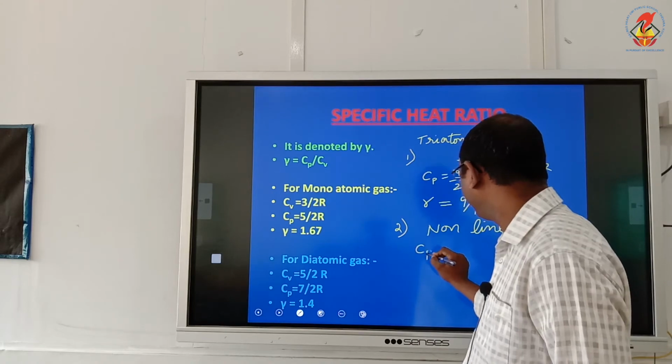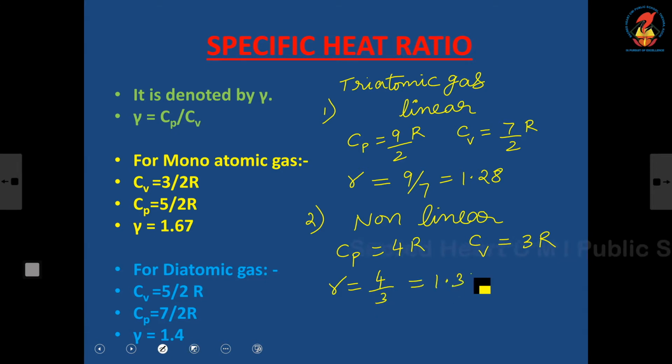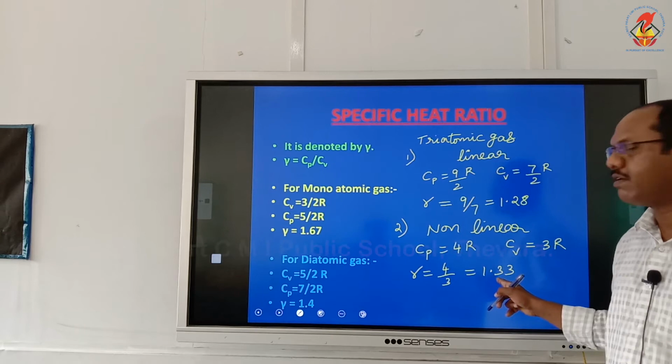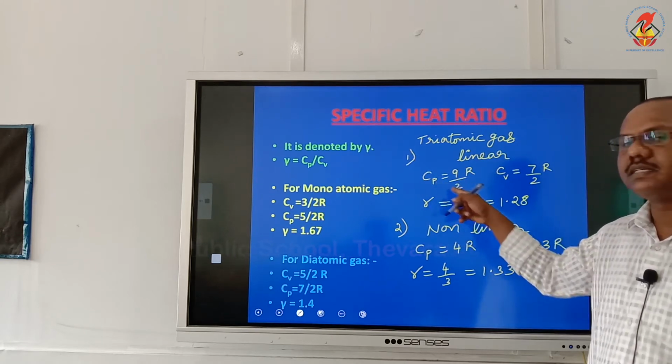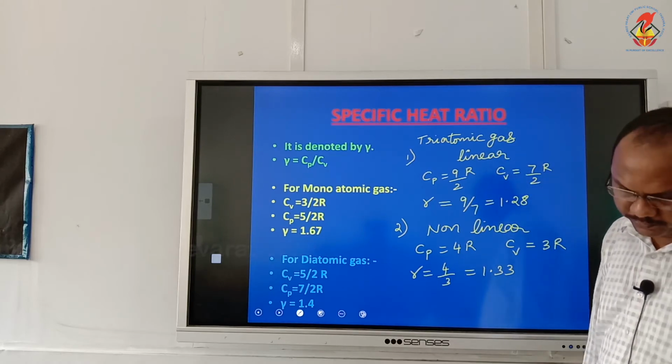Cp is equal to 4R, Cv is equal to 3R. So gamma is equal to Cp by Cv, which is 4 by 3, 1.33. So this is the gamma for linear, and the earlier one is gamma for non-linear triatomic molecule.